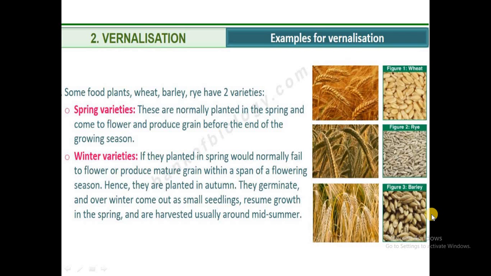In nature, winter annuals are sown in autumn. They form seedlings and remain in the seedling stage during winter and resume growth in spring. They will produce flowers and fruits before the onset of autumn. Whereas in biennials, vegetative growth is completed in the first year. The plants stop further growth in winter. They resume growth in the spring when flowering is seen. So, the artificial cold treatment helps both winter annuals and biennials to produce flowers and fruit in the same year without waiting throughout the year.